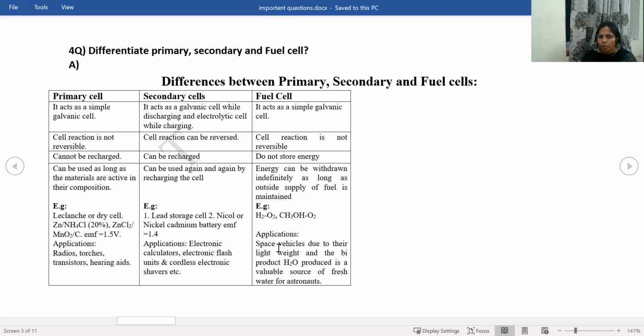But no need to write the applications here. I have given the applications also here, but no need to write the applications. So you need to write only these 4 points and the differences between the primary and the secondary battery.